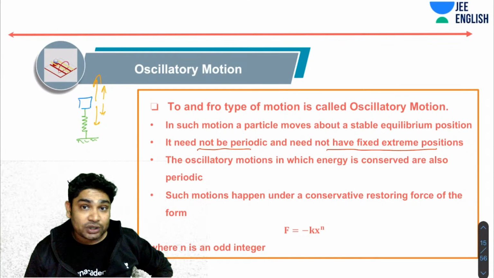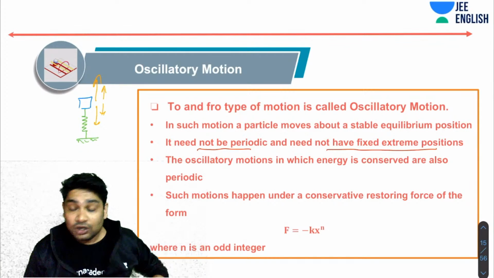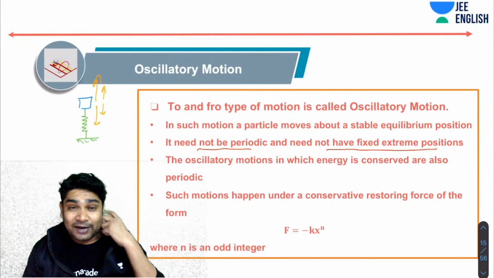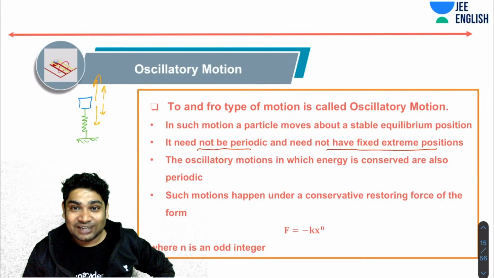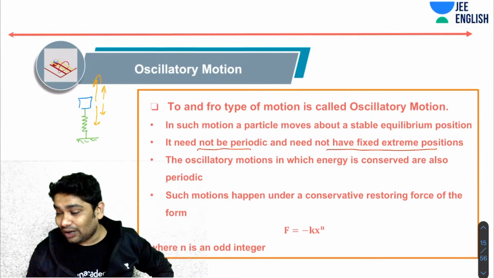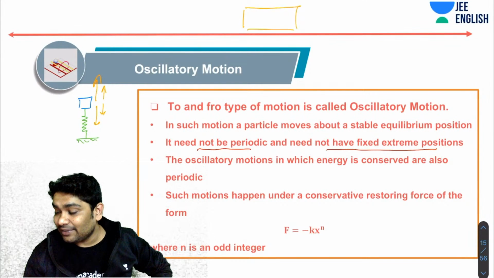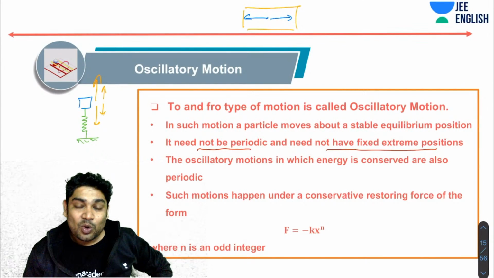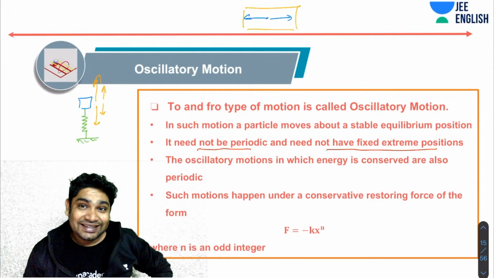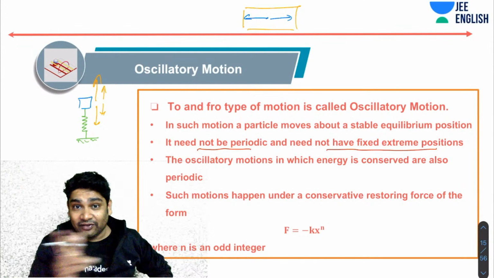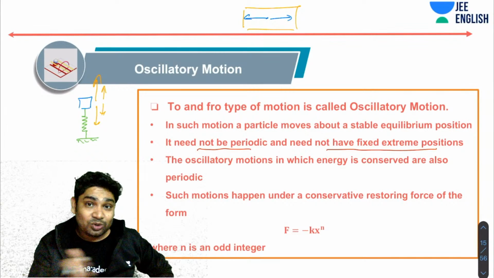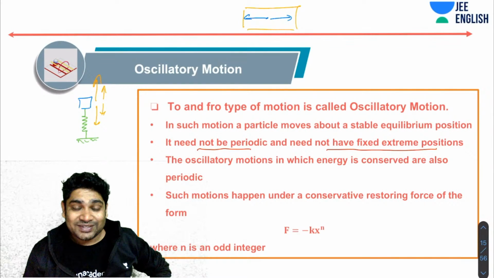For periodic motion, you have to follow the same definite path and with the same regular interval. Practically, the interval might also not remain the same. For instance, if you talk about a ball bouncing between these two walls and undergoing collisions with some coefficient of restitution e, then the extremes are fixed, but the period will keep on changing. The motion is oscillatory about a certain position, but the period is changing. So this motion is also not periodic.